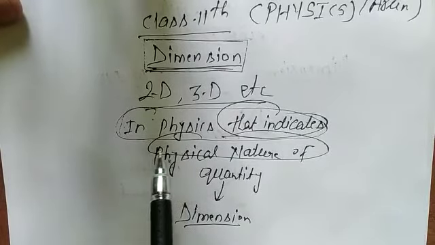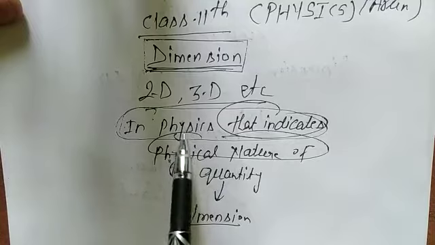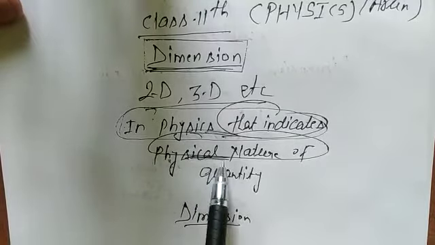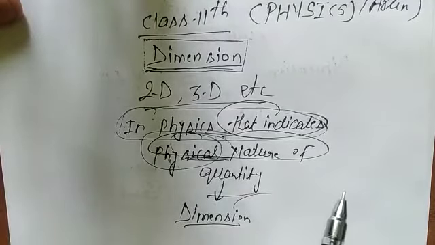So you have to learn only this: what indicates the physical nature of a quantity is called dimension.